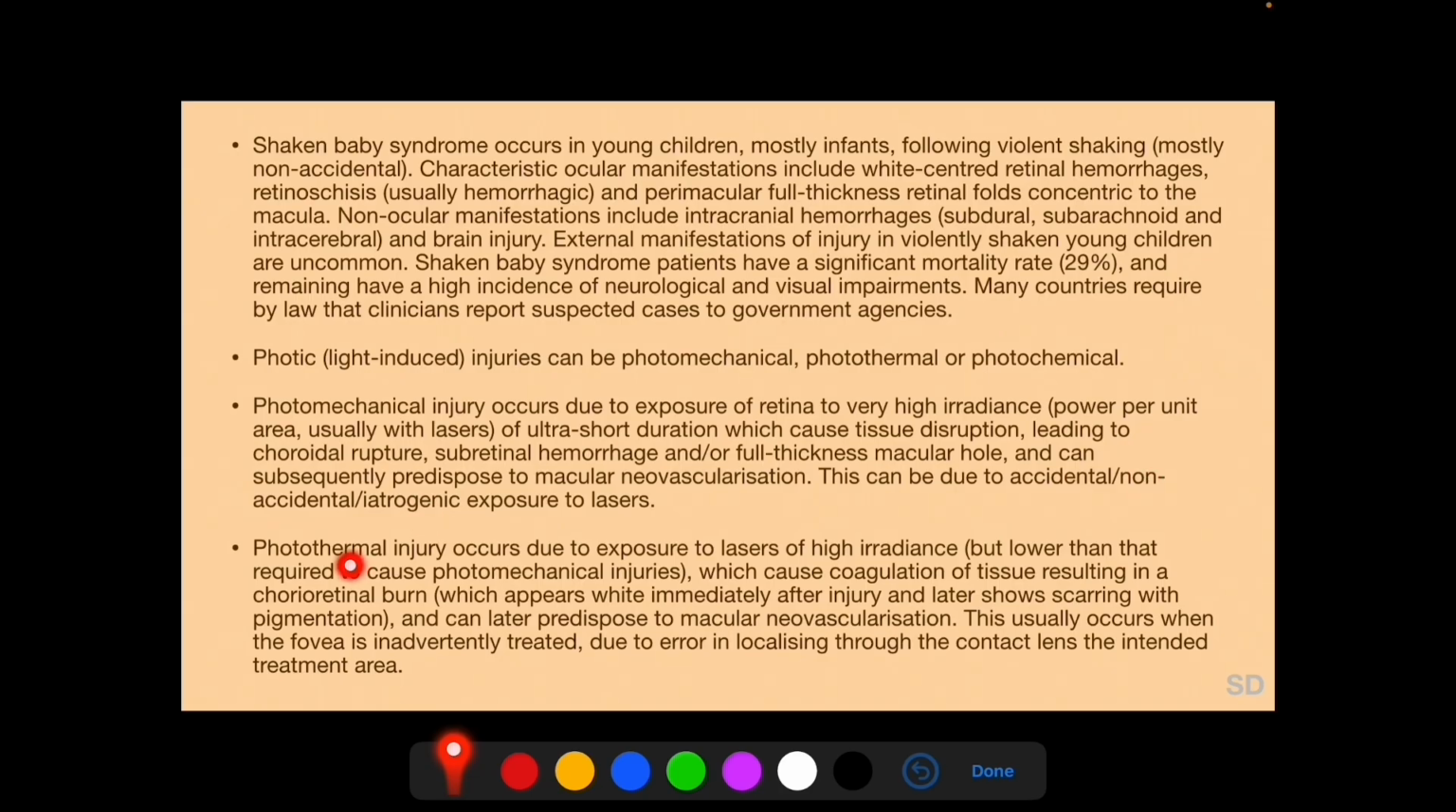Photothermal injury occurs due to exposure to lasers of high irradiance but of relatively longer duration, which cause coagulation of tissue, resulting in a chorioretinal burn which appears white immediately after exposure and later shows scarring with pigmentation, and can also predispose to subsequent development of macular neovascularization. This usually occurs when the fovea is inadvertently photocoagulated due to error in localizing the intended area of treatment through the contact lens used for photocoagulation.